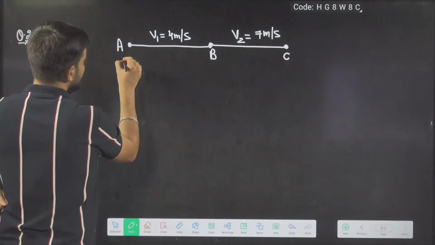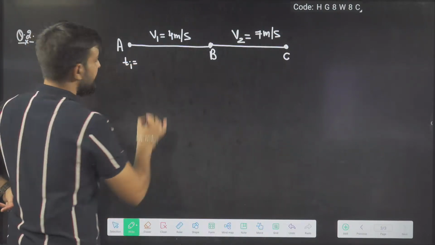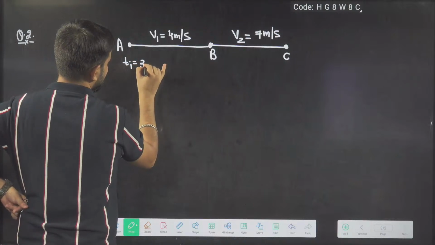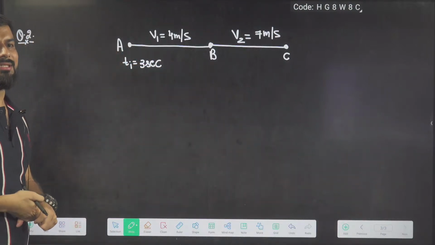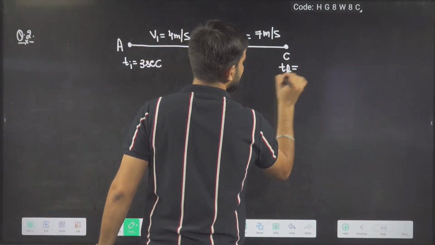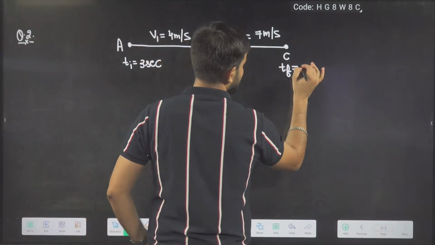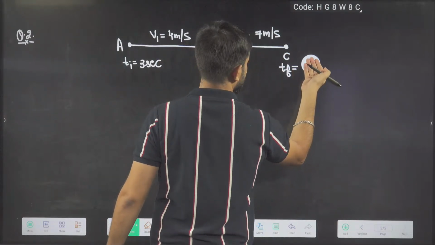Right? Now the initial time is 3 seconds. The time when it crossed point A is 3 seconds, and when it finally reaches C, the time is 8 seconds.